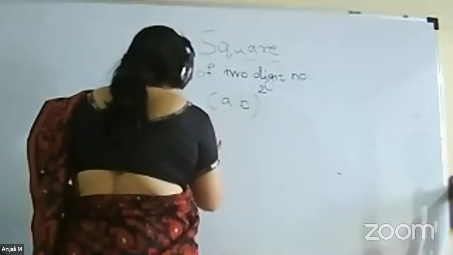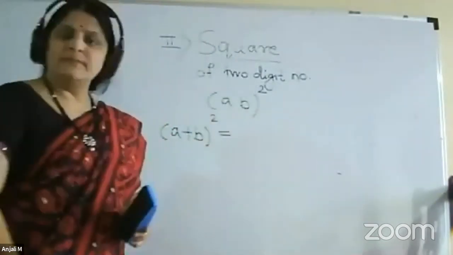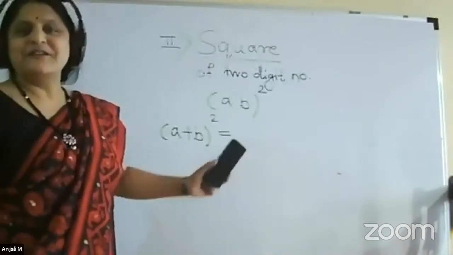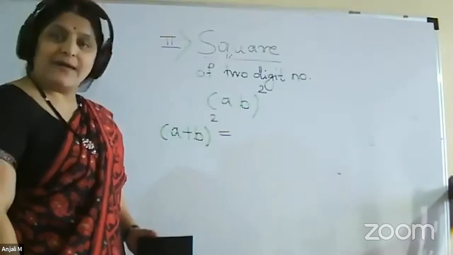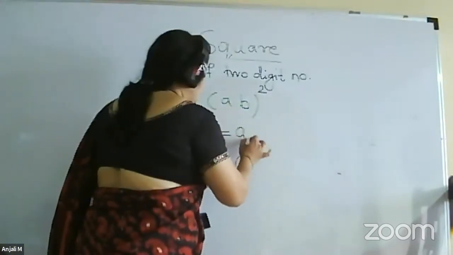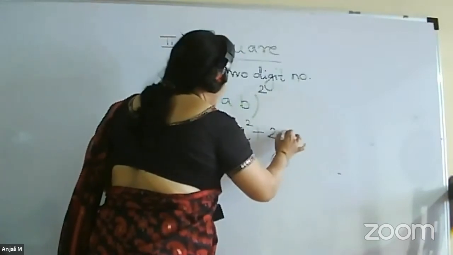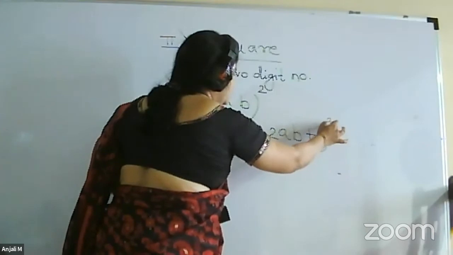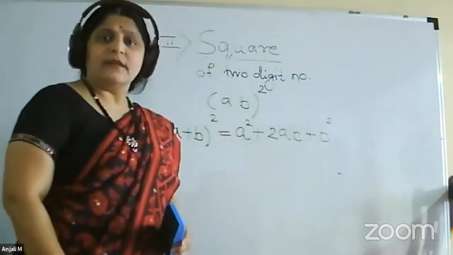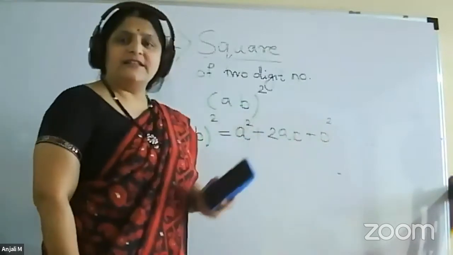The formula (A plus B) whole square. So it will be A square plus 2AB plus B square. Same formula we have to apply, only we are not writing it out in this manner.